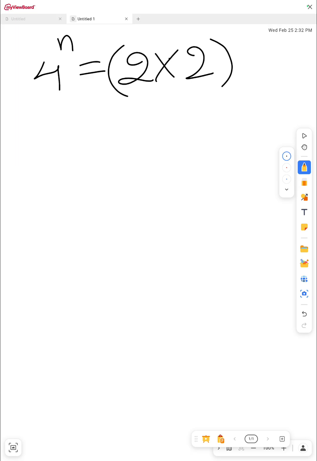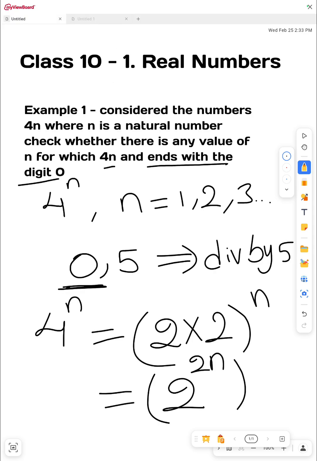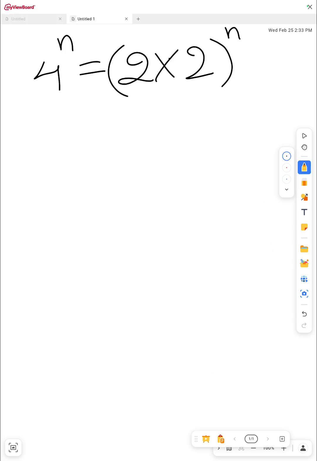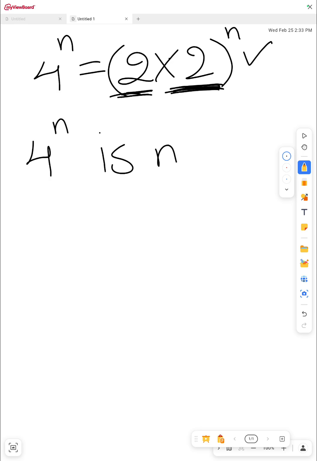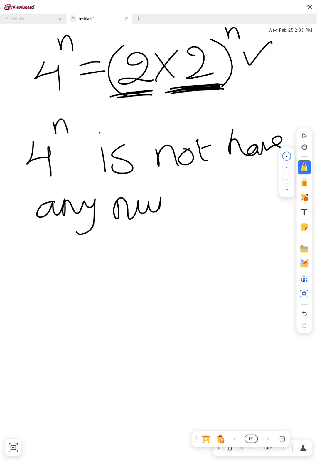By the fundamental theorem, if a number is divisible by 5, then only we will get the last digit as 0, right? So if we get 5 in these numbers, then only there is a chance we will get a 0. But here we have only 2. There is no number 5. So that is the reason 4 power n does not have any number that ends with 0.